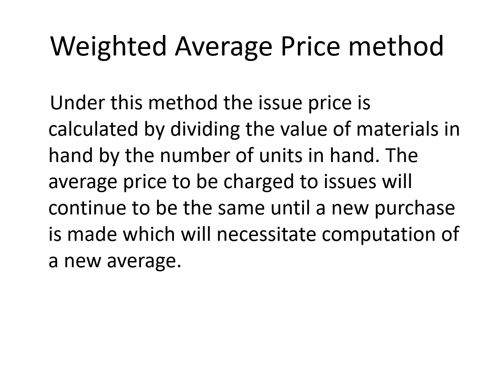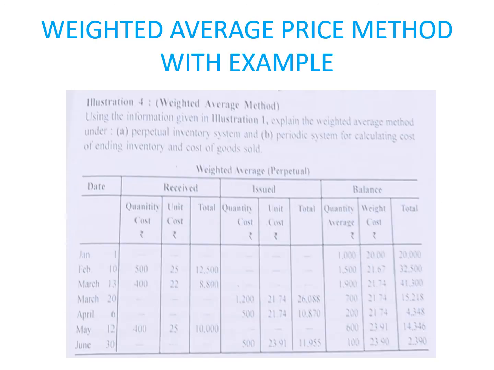So the last example I have taken is of weighted average method. In this, we will write the opening balance in the balance column. After that, there is a purchase entry which we have added to the opening balance. After that, you can see 1500 units are there, which is divided into 32,500. After dividing 32,500 by 1500, we will get 21.67 price per unit. So this is the way to do the weighted average price method.